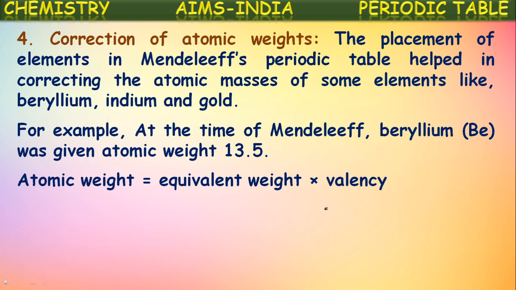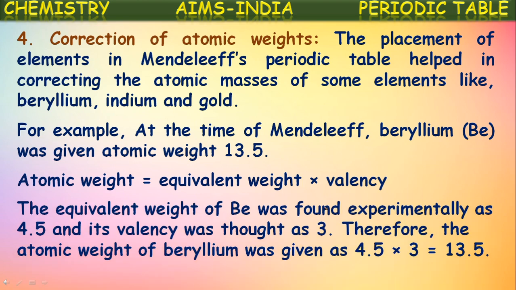We know atomic weight is equal to equivalent weight into valency. The equivalent weight of beryllium was found experimentally as 4.5 and its valency was thought as 3. So they thought it in the wrong way. It was taken as 3 in the earlier days. Therefore the atomic weight of beryllium was given as 4.5 into 3, that is equal to 13.5.